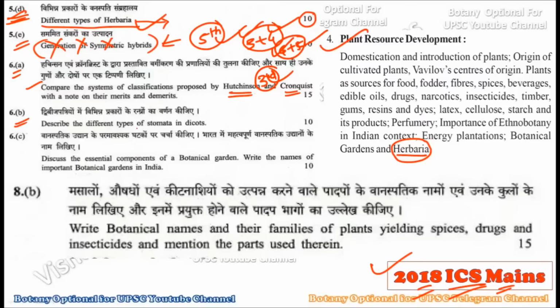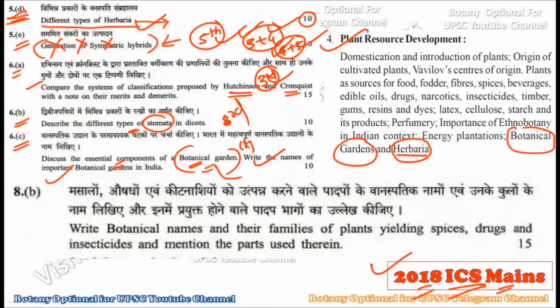Now in the 6B question they were asking you to give the different types of stomata in dicots. This is also a third chapter question. Then in 6C they were asking you to discuss the essential components of a botanical garden. This is our fourth chapter question, right? And this botanical garden is rightly given here. You have to write down the important botanical gardens in India. What are the names of the different botanical gardens in India? We have discussed 10 such names in our video lectures, right?